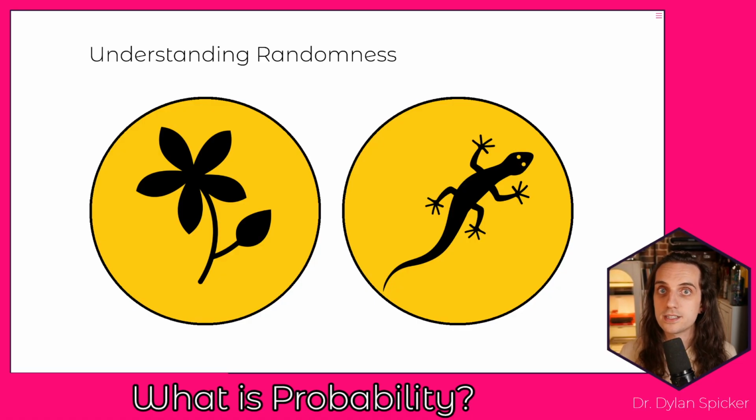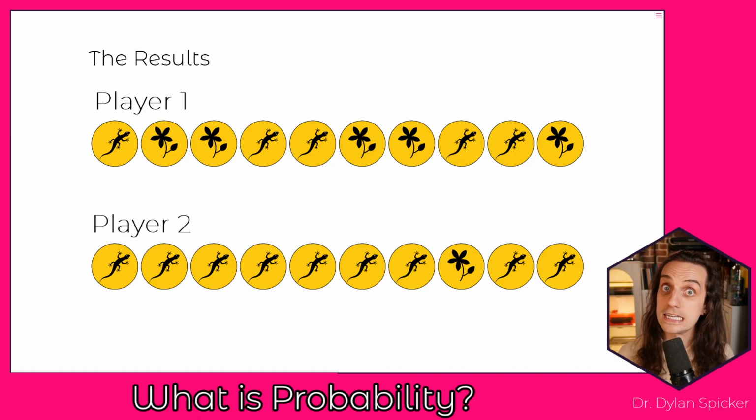And so imagine with this coin, instead of just flipping it once, we play a game where two players are each going to flip the coin 10 different times. And if we imagine this game playing out, we might see different sequences of these coin flips, right? And so we have our first player, and they get a lizard, and then two flowers, and then two lizards, two flowers, two lizards, and then a flower, right? The second player got all lizards until their eighth throw, where they got a flower, and then two more lizards.